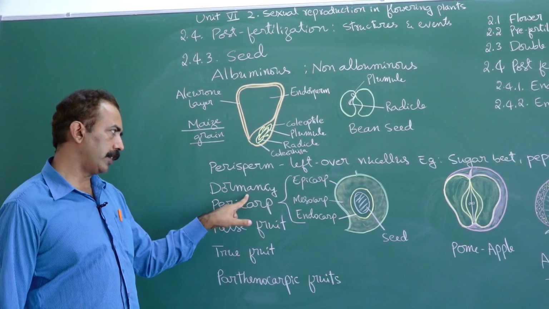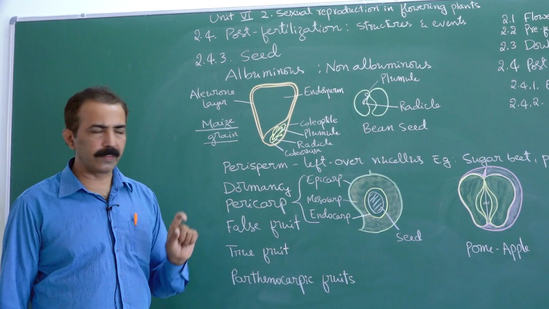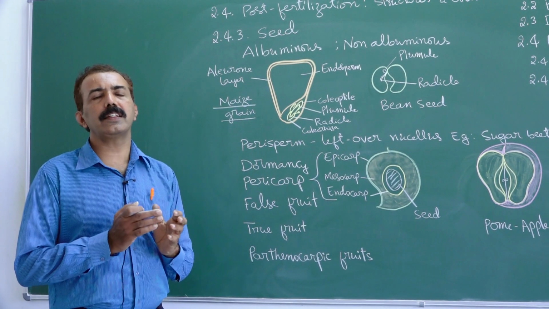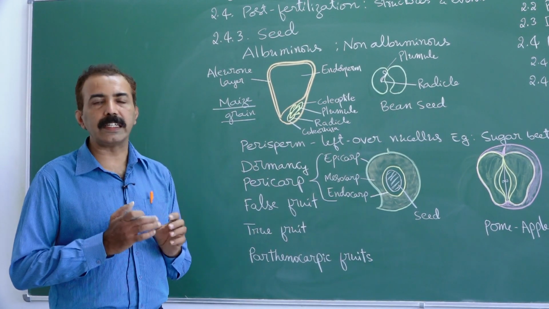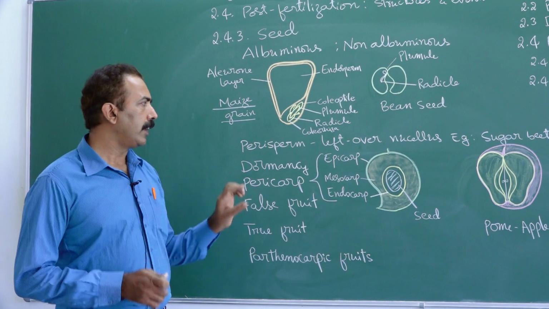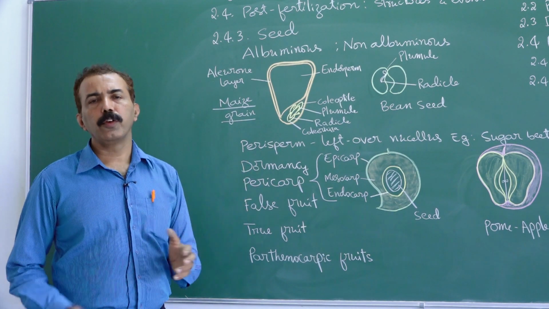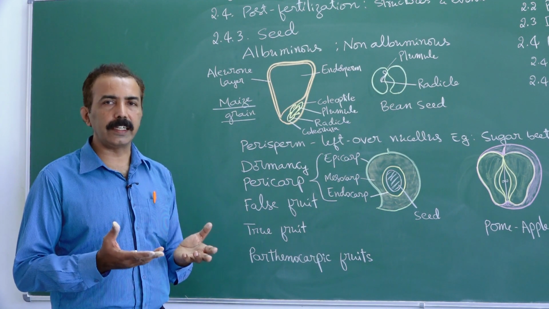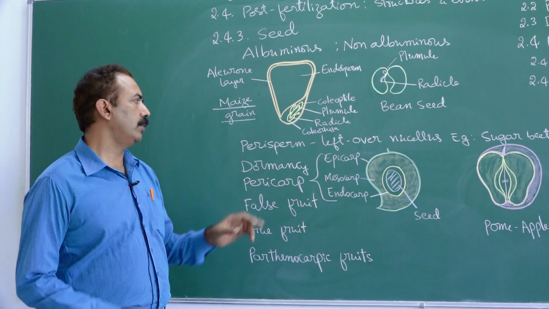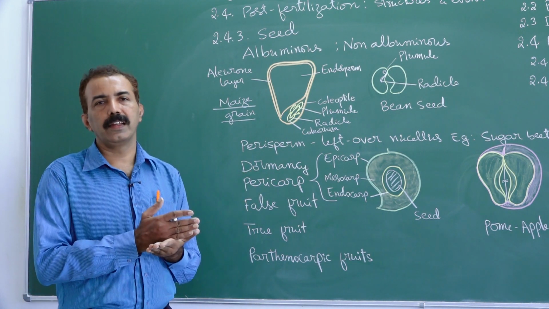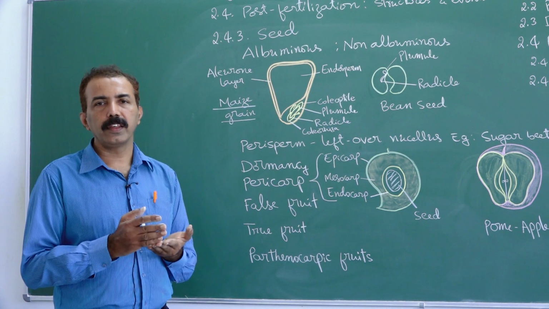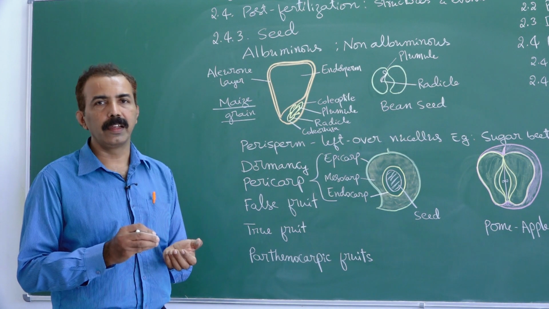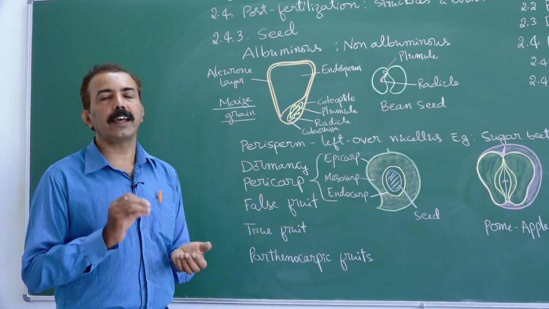Another term we mention here is dormancy. What is dormancy? Dormancy refers to arrested stage of an embryo or seed. When a seed, even after providing the facility, fails to germinate, we call it a dormant seed. The seed is subjected to some amount of rest. The seed will go to sleep. Even if you sow it, you put it in the soil, you provide the best environment possible, it will not germinate, it will take time.